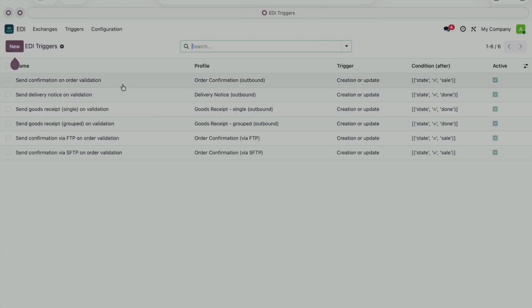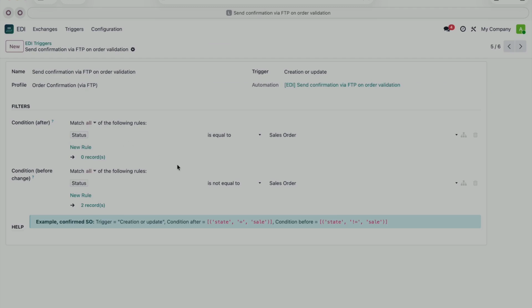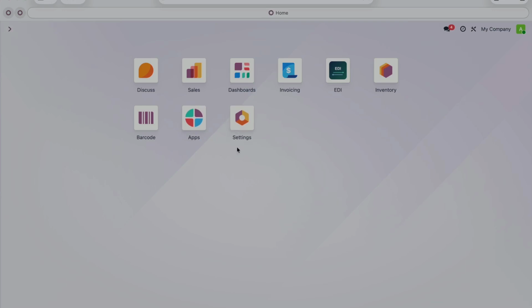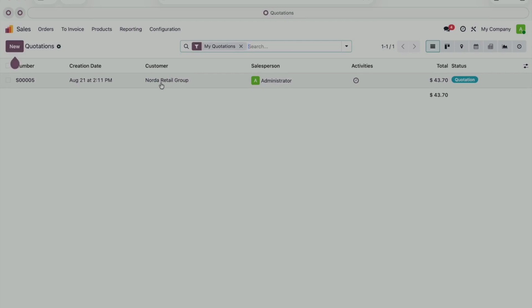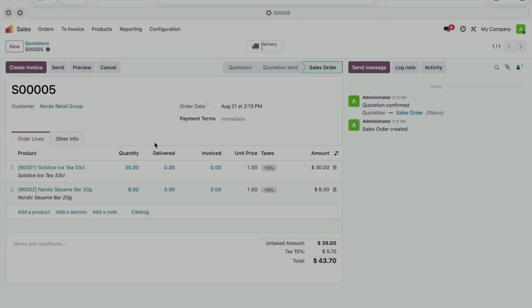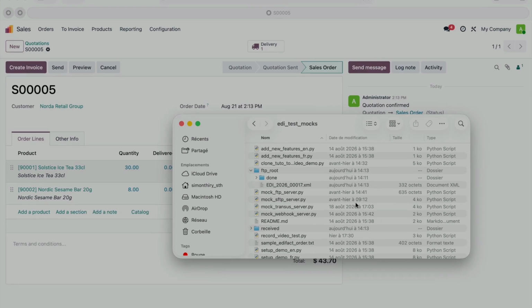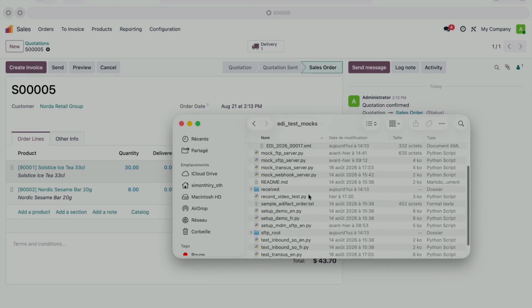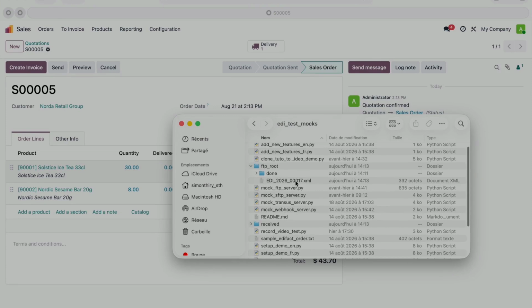This is the one we're going to use. It checks whether orders have moved into the sale state. So here I'll go to my sales orders and confirm this one. So it's now. A confirmed sales order. And now if I check on my computer, at exactly 2:13 p.m. I should have a file that just arrived here, exactly matching the order using the mapping we set up earlier.